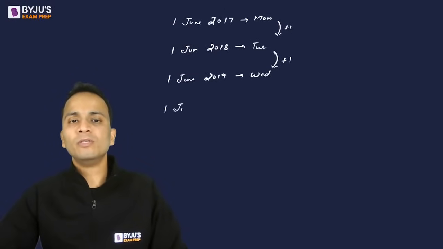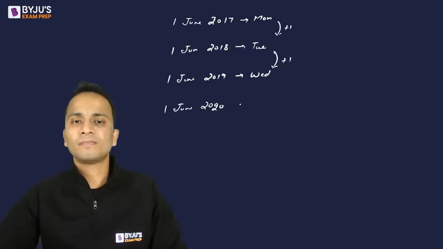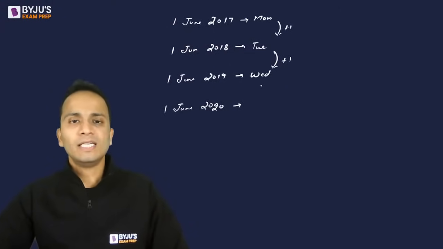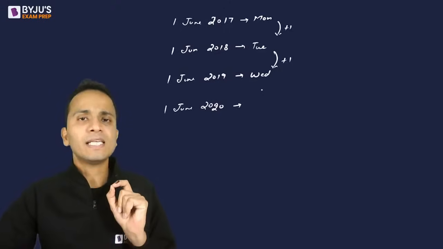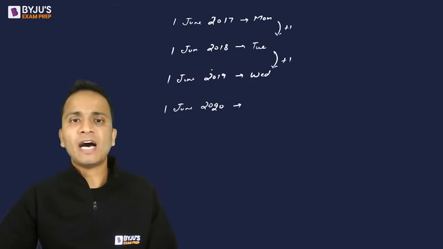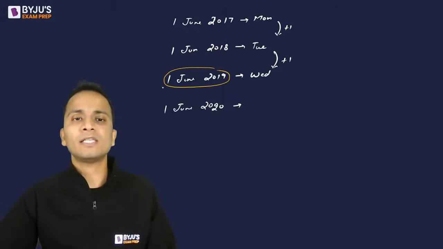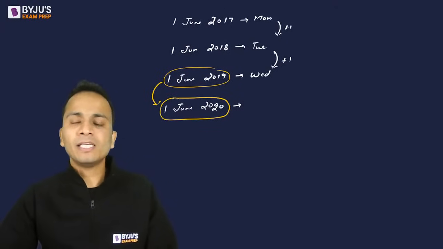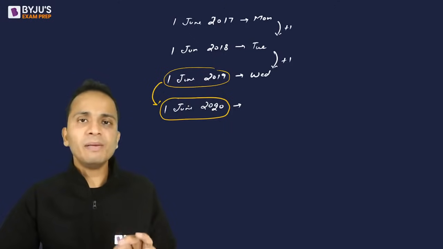1st of June 2020. Now since 2020 is a leap year, and listen carefully, not only for this reason, but if I am going from this date to this date, am I passing through the February month?